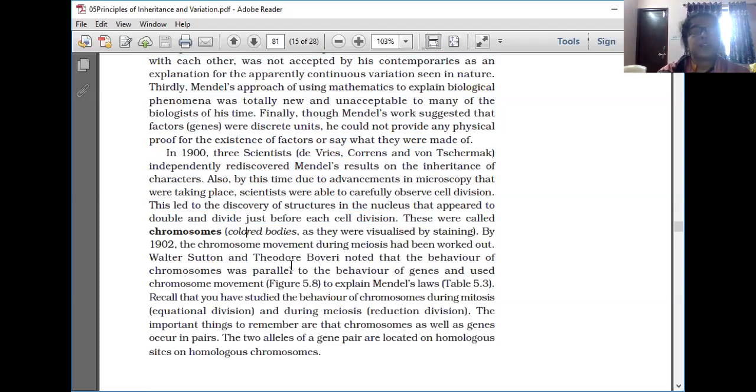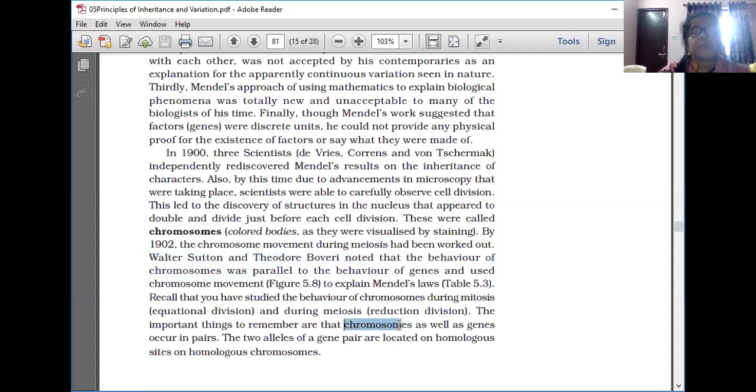Two scientists, Walter Sutton and Theodore Boveri, noted that the behavior of chromosomes was parallel to the behavior of genes, and used chromosome movement to explain Mendel's law. So the important thing to remember is that chromosomes as well as genes occur in pairs only.